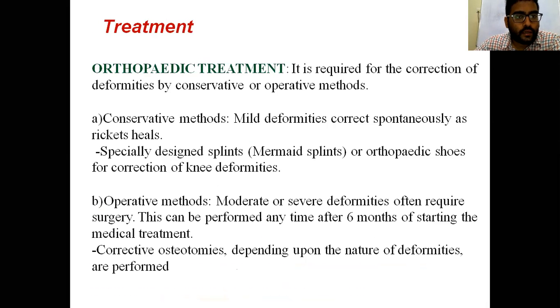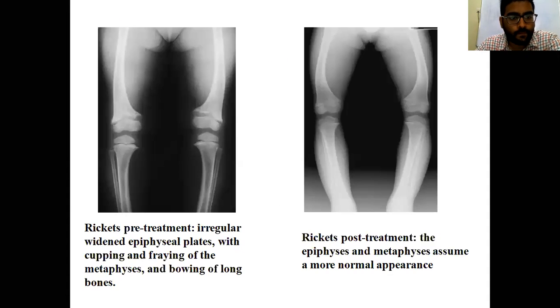And coming to orthopedic treatment, it consists of correction of deformities by conservative or operative methods. In conservative methods, mild deformities correct spontaneously as rickets heals, whereas specially designed splints are required for more deformed knees. Operative method: moderate or severe deformities often require surgery, and this can be performed at any time after 6 months of starting the medical treatment. These include osteotomy depending upon the nature of the deformities.